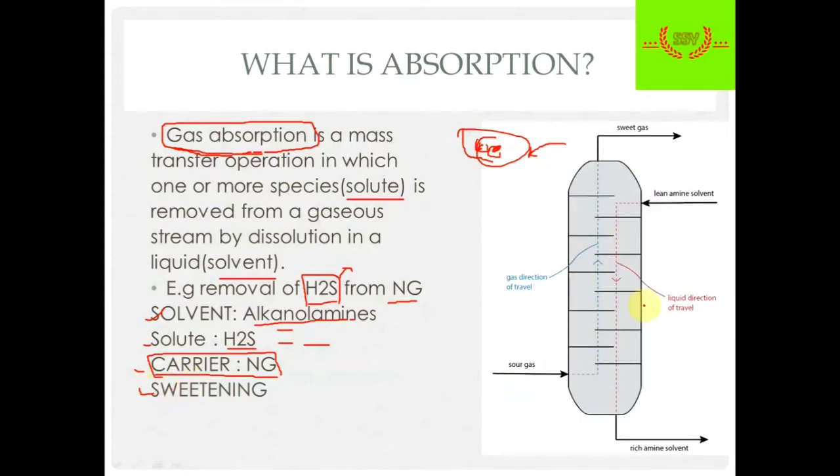So this is how an absorber tower looks. An absorber tower may be a tray type or a packed tower, mostly packed towers. In the absorber we have one stream of gas, that is sour gas. The sour gas is input into this column from the bottom, and from the top we add solvent, because the solvent is in liquid state and this is in gas state. Gas tends to go up due to the pressure difference and liquid tends to go down due to gravity and pressure. So this is a counter current type of absorption column.